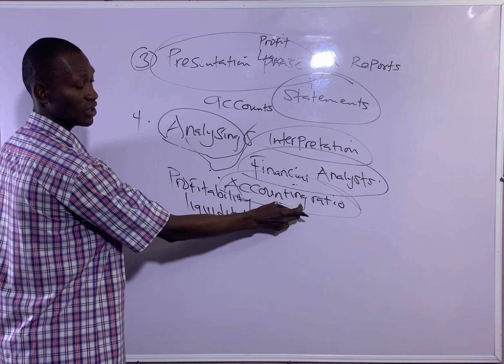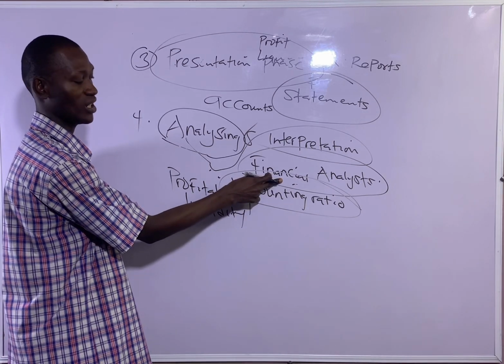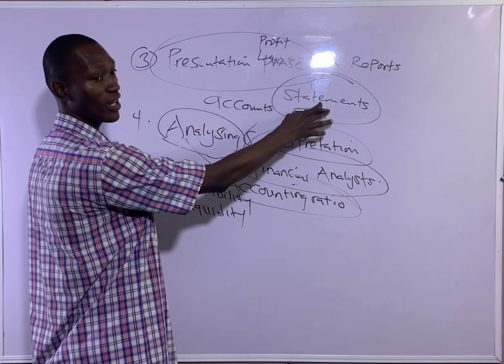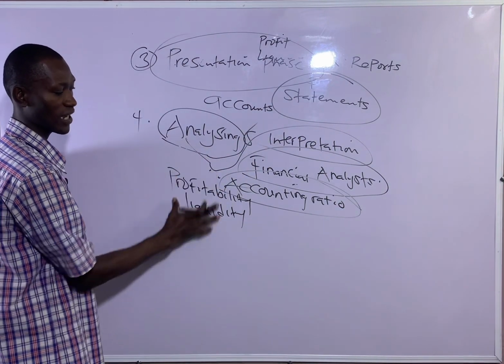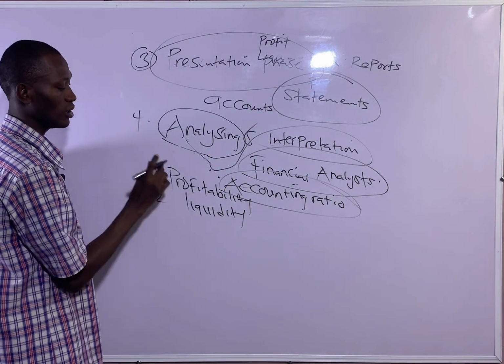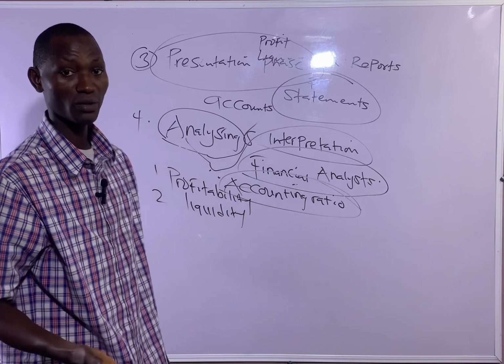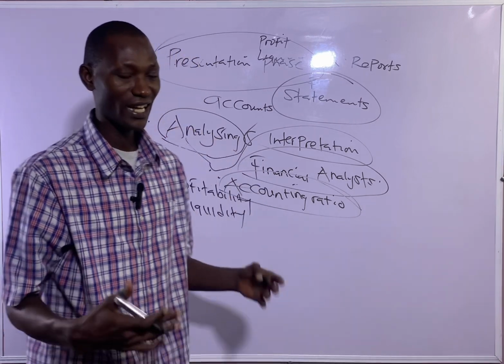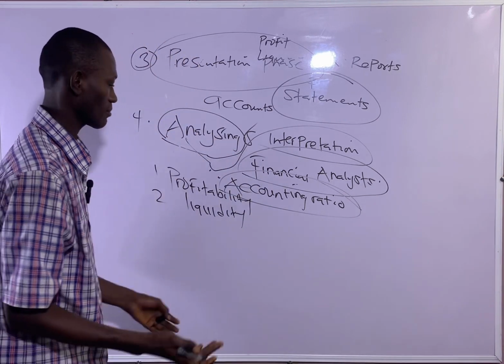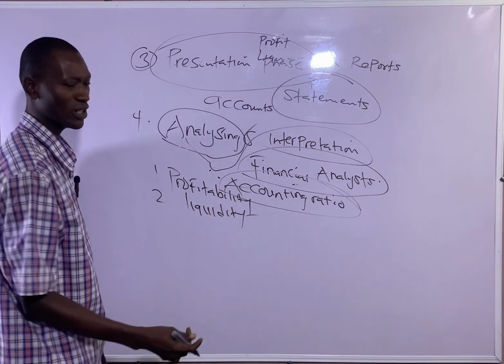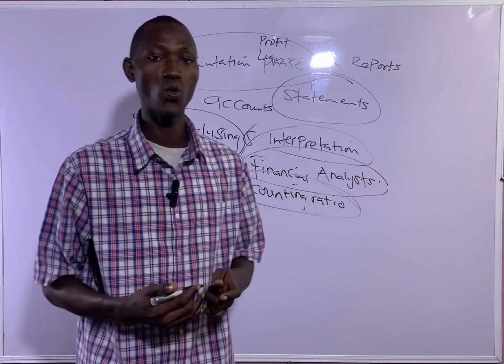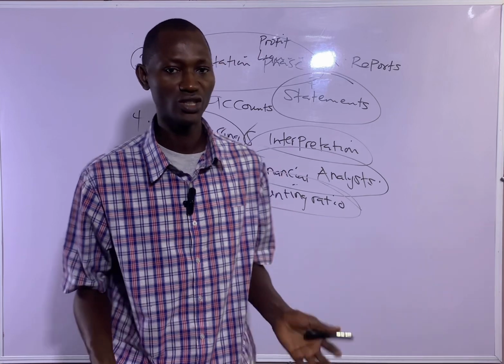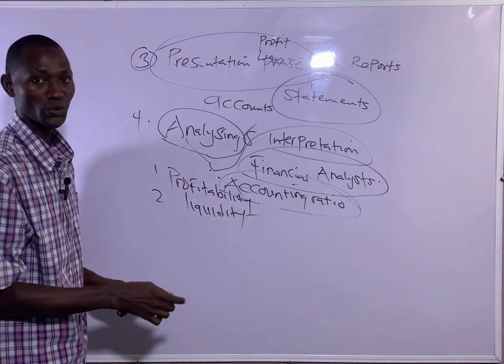These are what the accounting ratios will show. One, profitability, how profitable the business is. Don't forget, the language of every business is profit. And then liquidity, in terms of what the business is worth in terms of cash. The accounting ratio will show that.